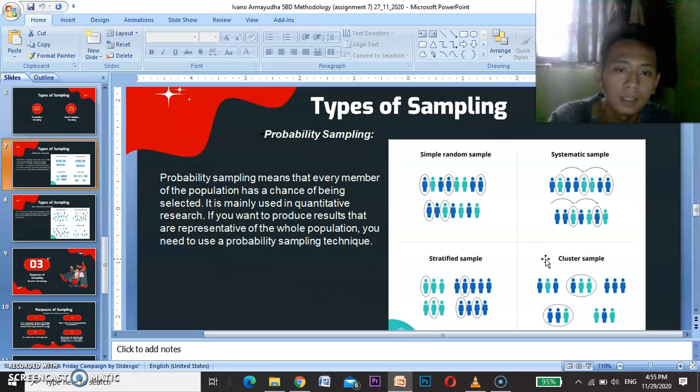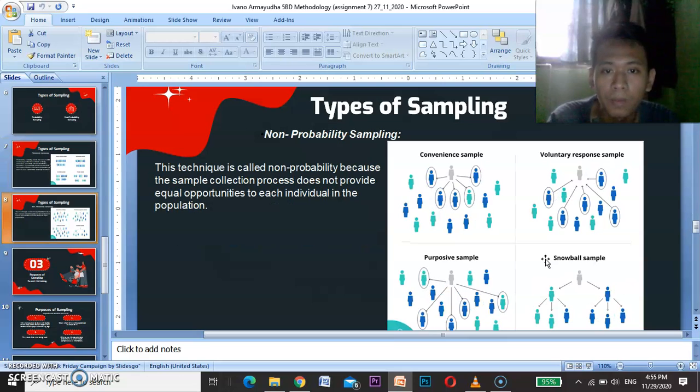Okay. For the next slide is non-probability sampling. This technique is called non-probability because the sample collection process does not provide equal opportunities to each individual in the population.